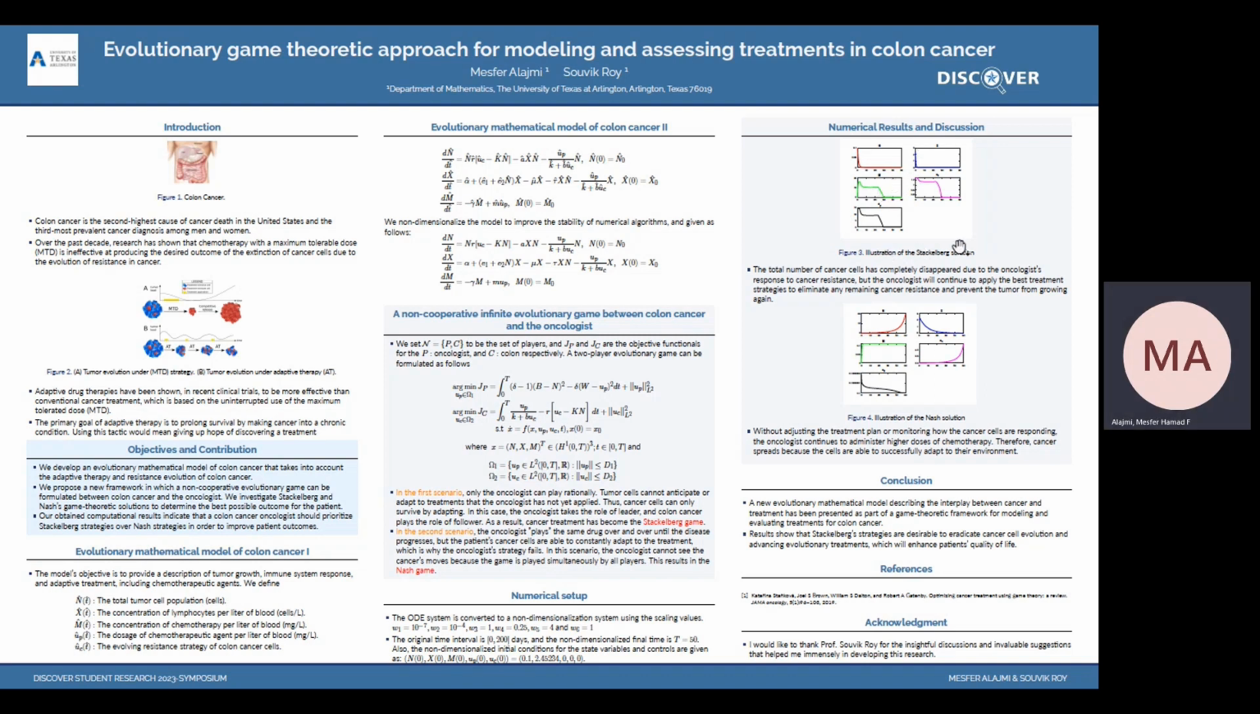In figure 2, we have an illustration of the Stackelberg solution. So, as we see, the total number of cancer cells in graph N has completely disappeared due to the oncologist response U in graph UP to cancer resistance. But the oncologist will keep applying the best treatment strategies to eliminate any remaining cancer resistance, as we see in graph UC, and to prevent the tumor from growing again.